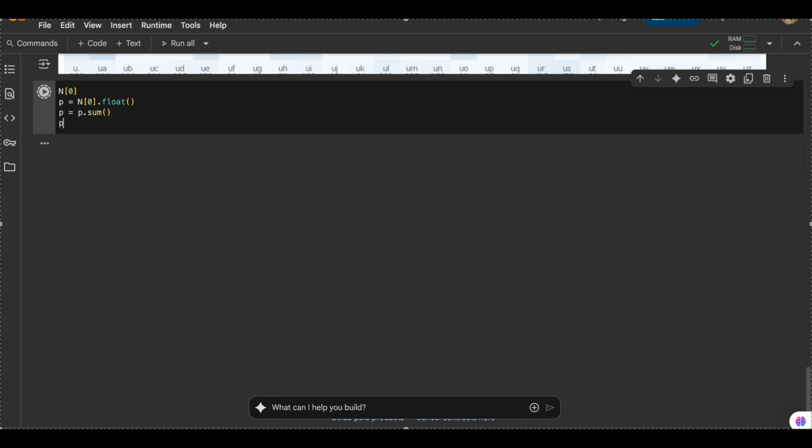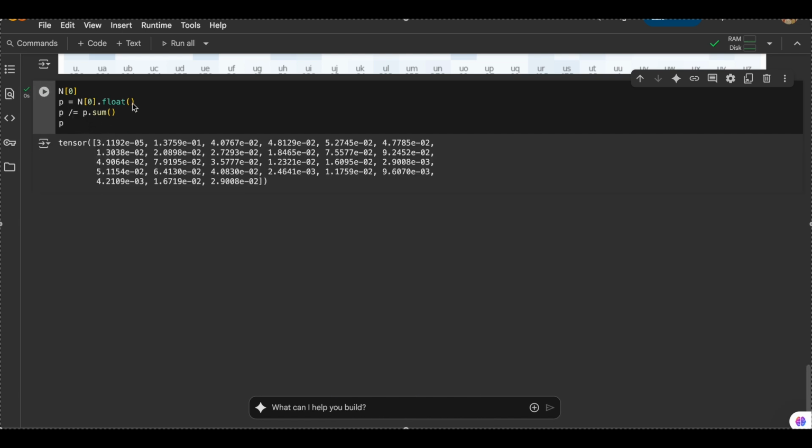Then we'll print p. Right now what you see is there are 27 values. These are the first row of n itself, but each of them has been divided by the sum of the row. So what we are seeing is basically the probability.